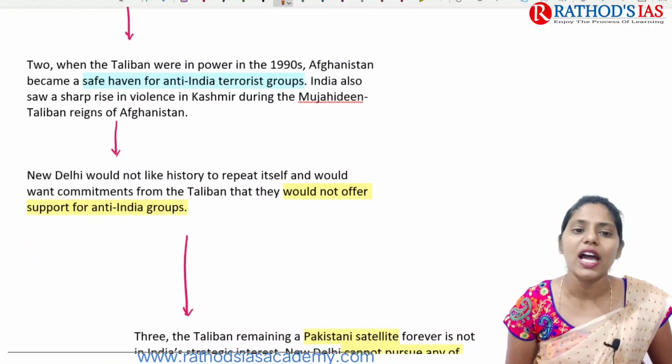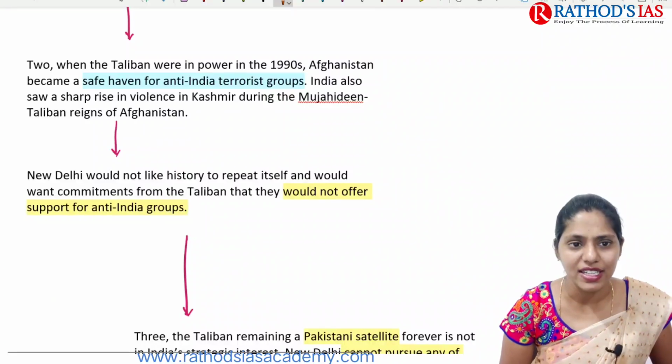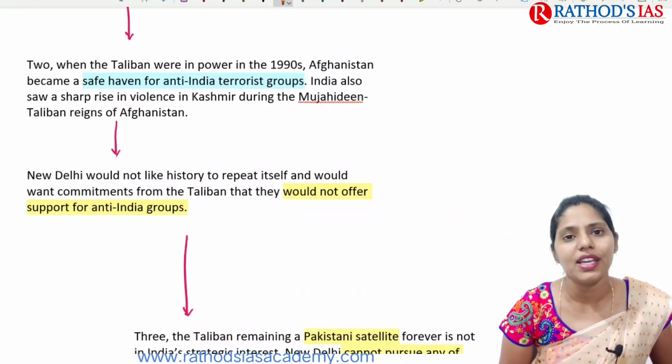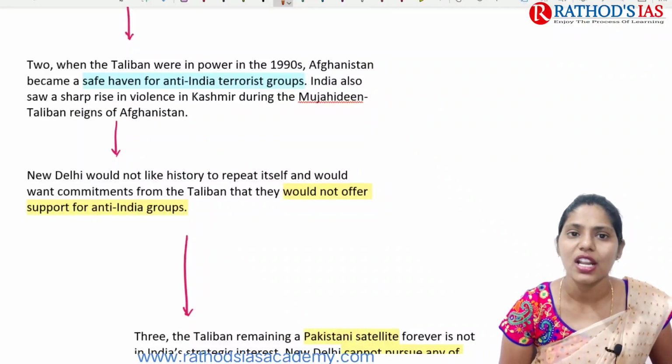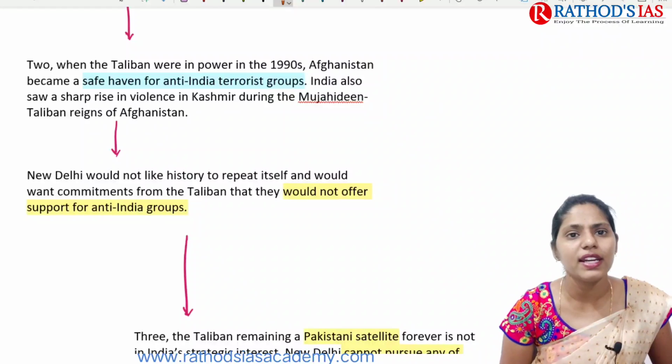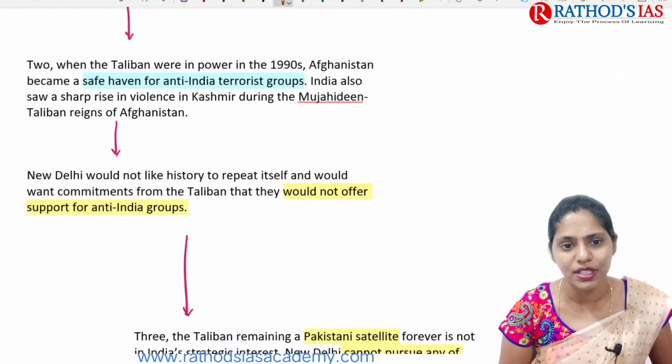The next one is that when the Taliban were in power in the 1990s, Afghanistan mainly became a safe haven for anti-India terrorist groups. Because of this, we have a cause of concern. You know that in Kashmir there is also increasing violence, so there might be some link between these people and violence in the Kashmir region.